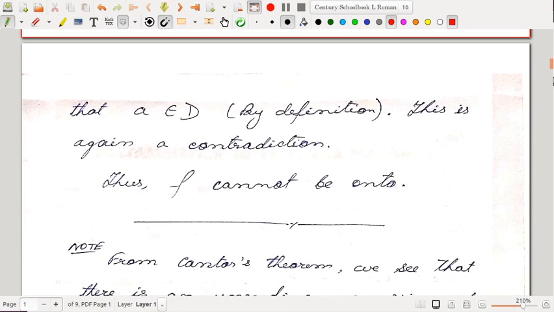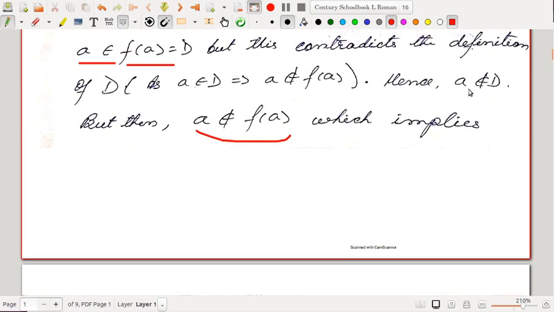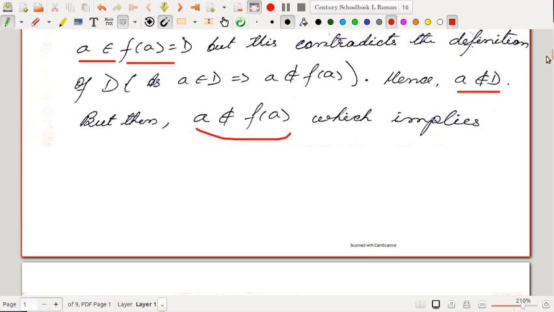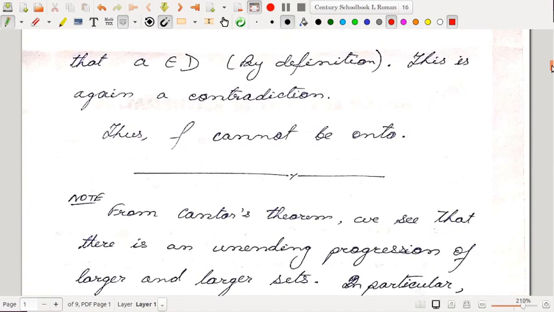So this is again a contradiction. We had started with a doesn't belong to D, but ultimately we have got a belongs to D. So we arrive at a contradiction in all possibilities. So f cannot be onto. So we can never have an onto map from the set to its power set.